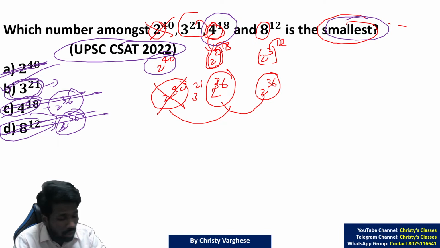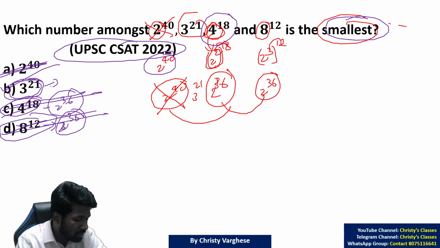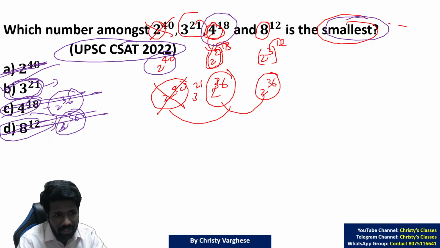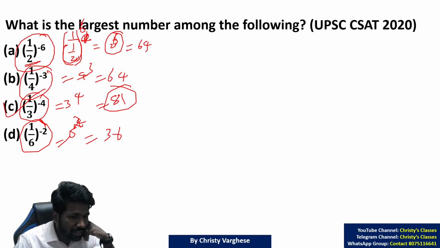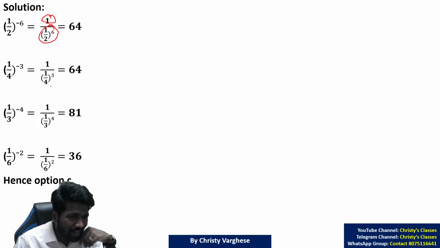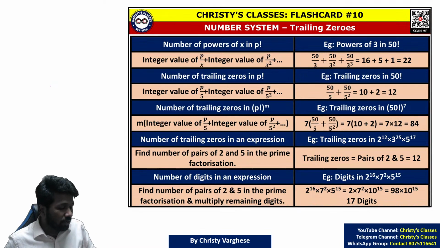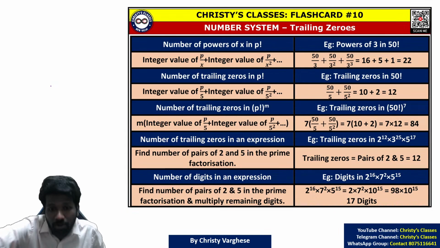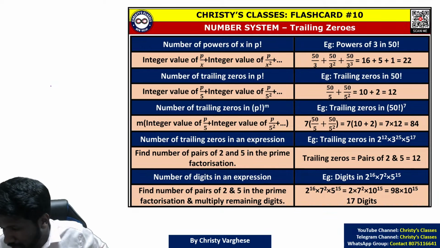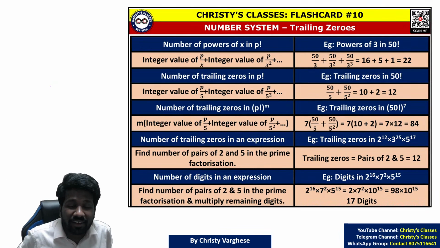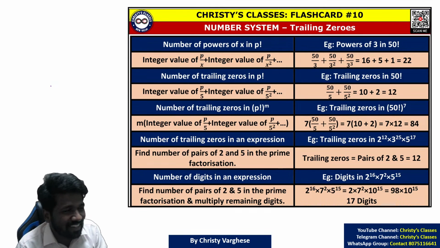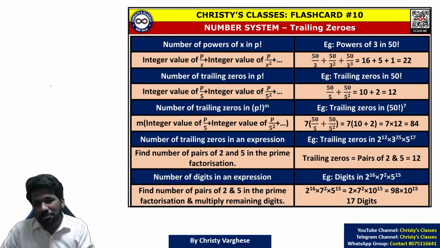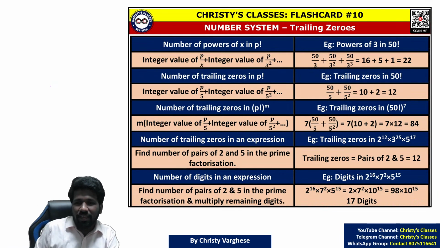Logarithm, again, you can do it if you know logarithm values, at least a few of them. Otherwise that is also difficult, no? Log 2, log 3, log 4, etc. If you learn them by heart, then you can apply logarithm. But we are trying to keep rote learning to a minimum. If you already know it, definitely you can use it. Nothing wrong with it. But I am not depending on that idea, because telling you at the last minute that you should memorize this many more things would be counterproductive in my opinion. That is why we will go to the next concept, the trailing zero concept.